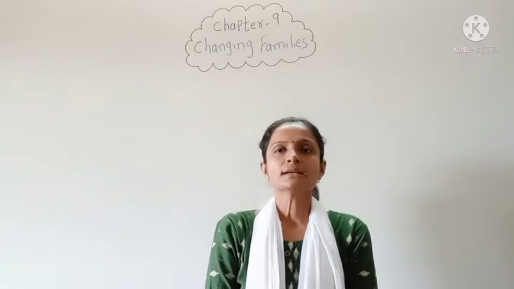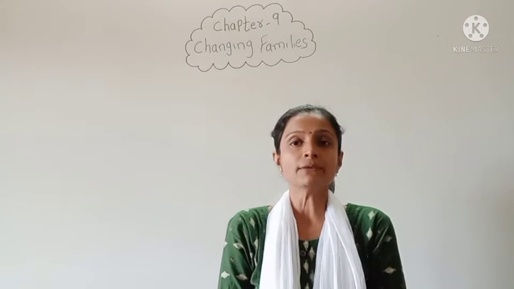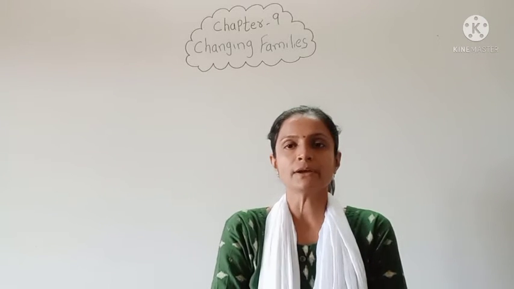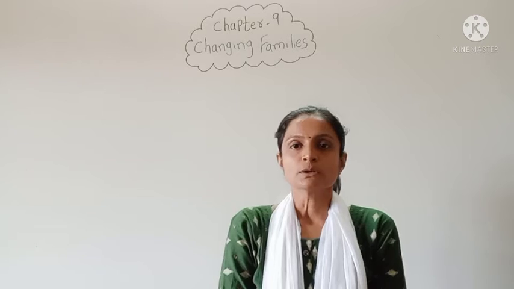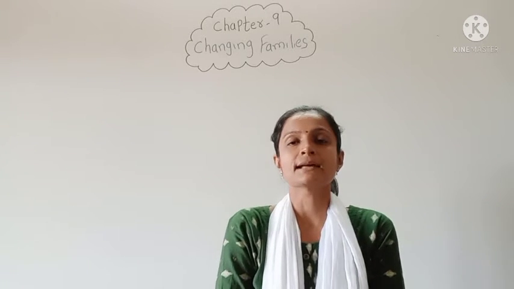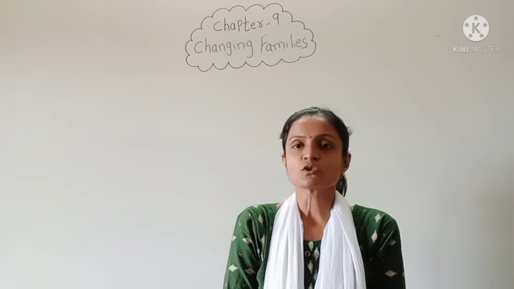Good morning students, how are you all? See, in the 3rd standard you have learned about the family, right? So what is the family? Family is a group of members, they live together. So there are two types of family, nuclear family and joint family. So in the nuclear family there are parents and children, and in the joint family there are grandparents, parents, uncles, aunts, cousins. Okay, so all these live together, that is called a joint family.